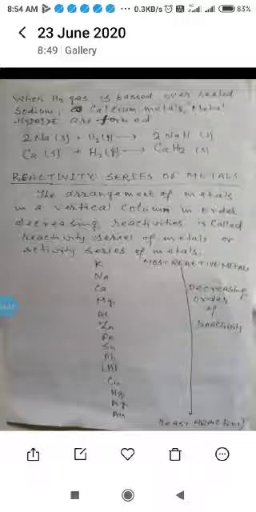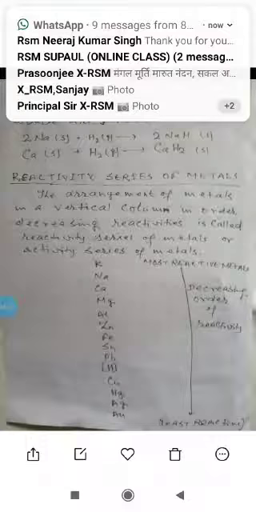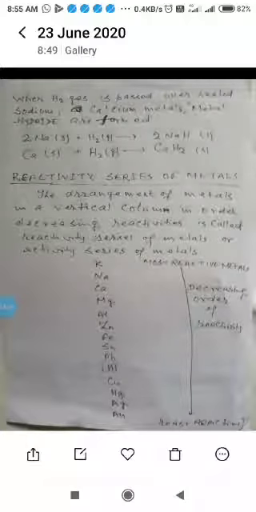Now we have to know about the reactivity series of metals. Reactivity series of metals may be defined as the arrangement of metals in a vertical column in order of decreasing reactivity. This series is also known as activity series of metals.